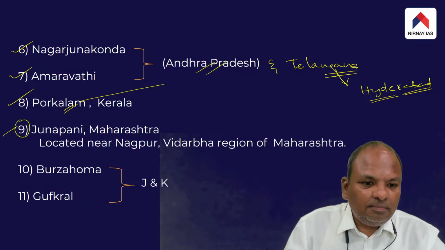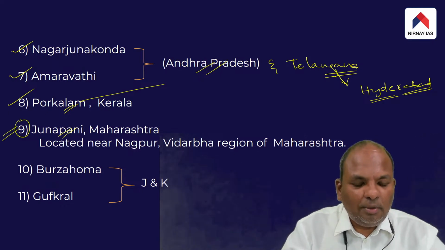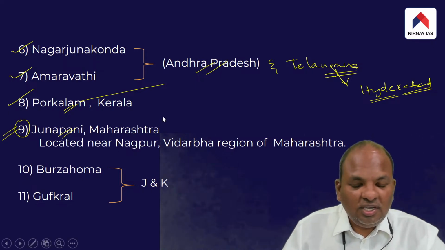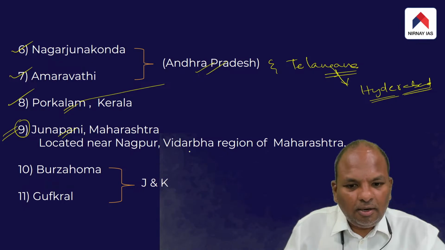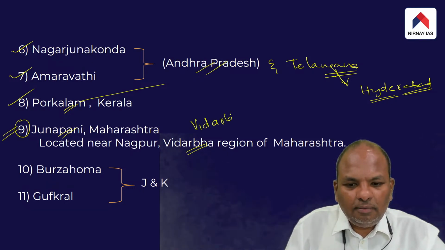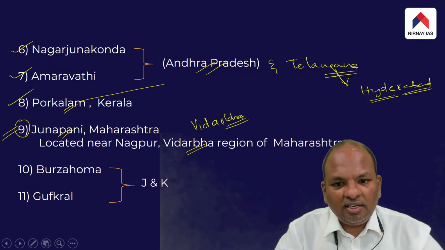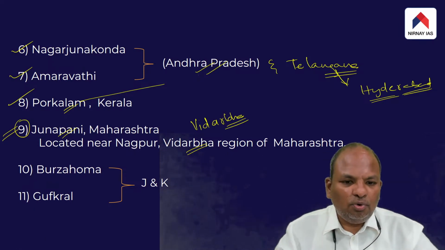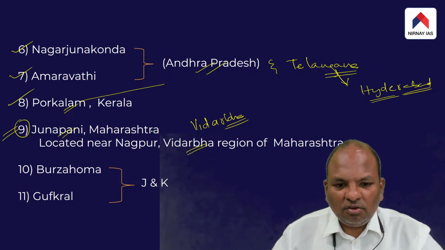Then in Maharashtra, we have a place known as Junapani, and mostly in Maharashtra, we get to see this megalithic culture in the Vidarbha region. So, the region around Nagpur, where we see the existence of this.